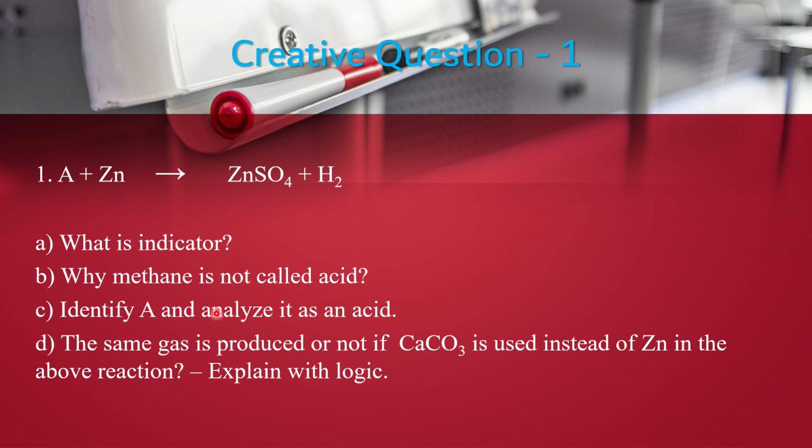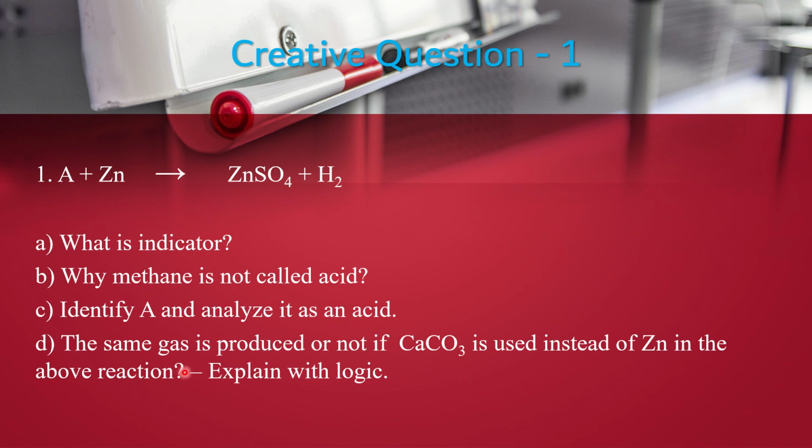Now, identify A and analyze it as an acid. After showing the reaction, you can identify that A is H2SO4. And how will you analyze that H2SO4 is an acid? By showing the properties of it. And by showing the properties of it, you can tell that it possesses all the properties that an acid has. So in this way, you can analyze A as an acid.